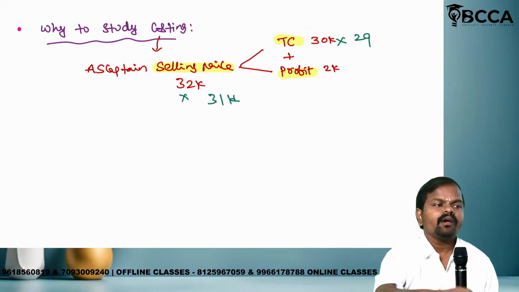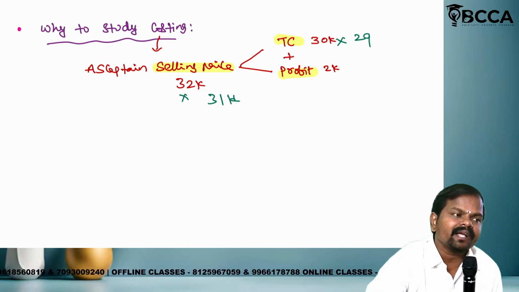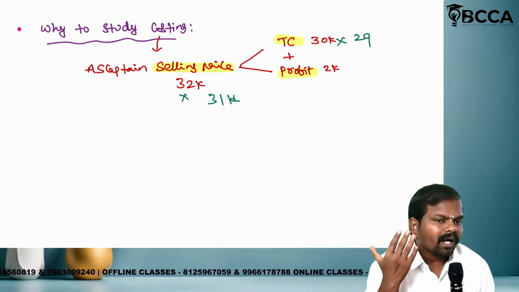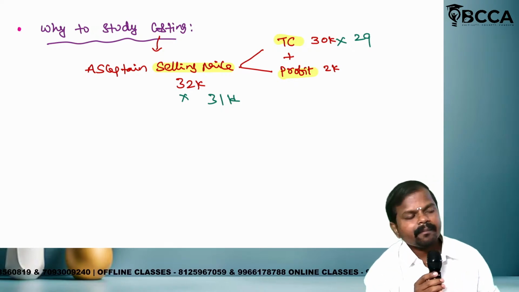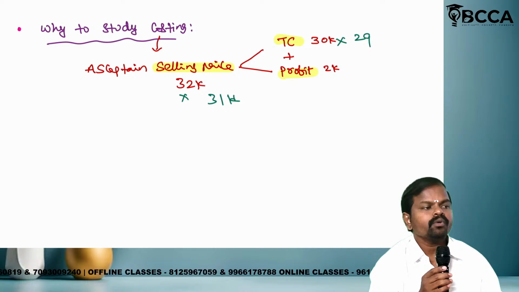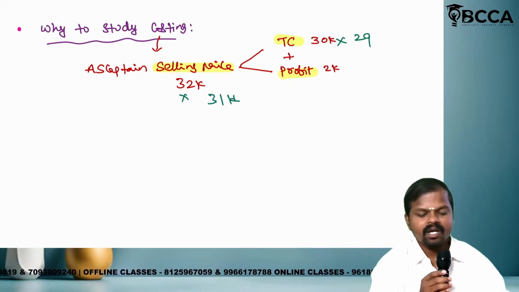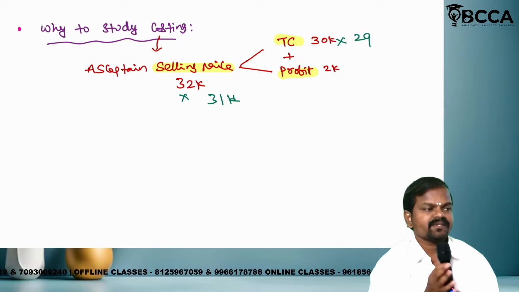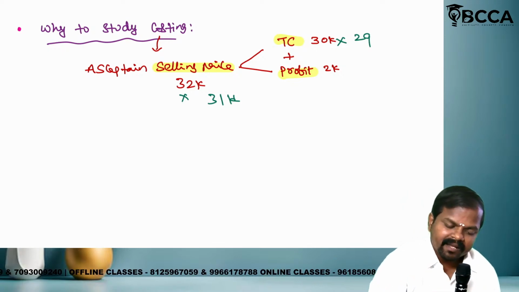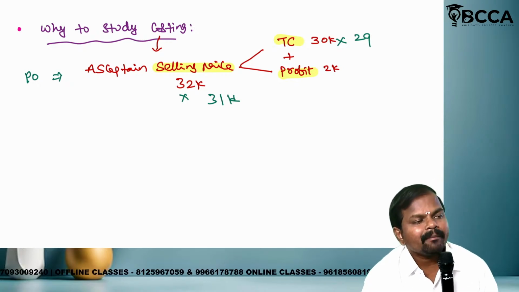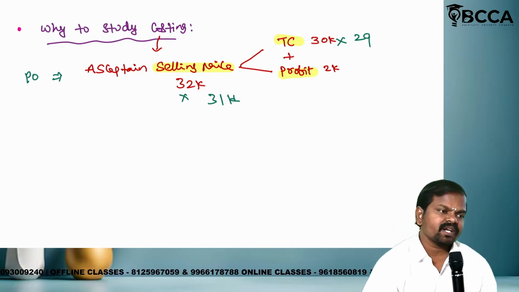Now tell me, how many reasons are there to study costing? Up to now, three reasons. Reason number one, to ascertain selling price. Number two, to determine total cost. Number three, to ascertain profit. These are the three reasons. These three reasons will be referred to as primary objective. PO means primary objective. Is it clear?